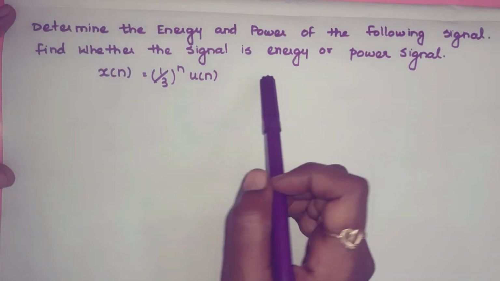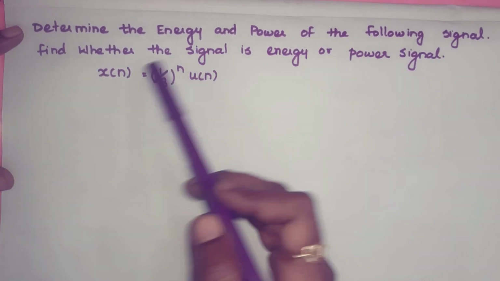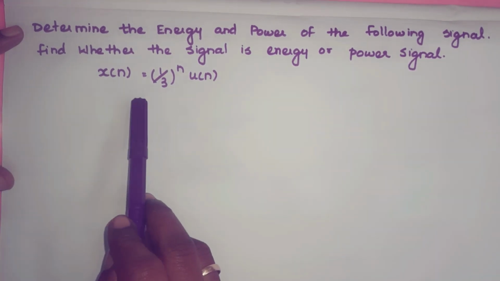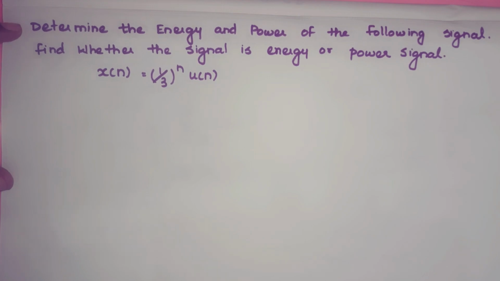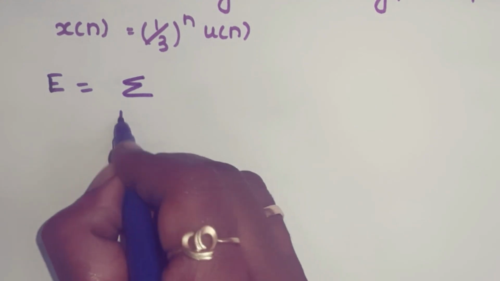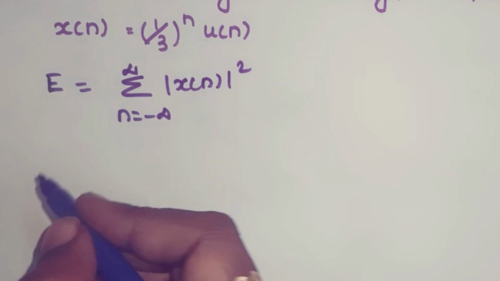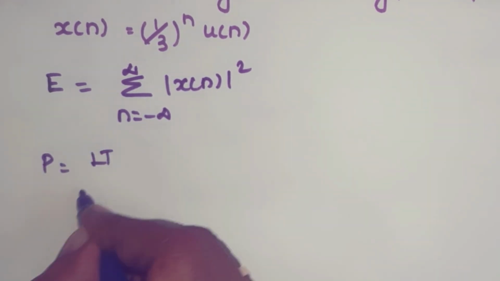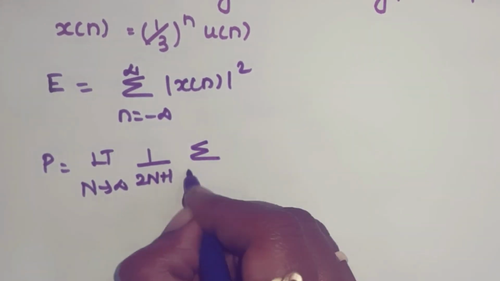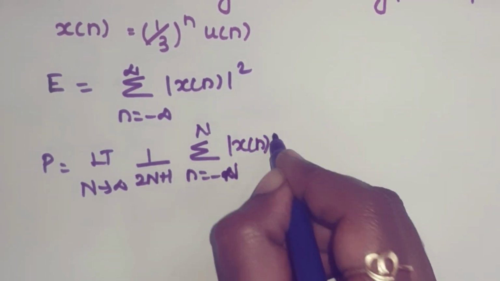Let us see one problem in energy and power signals. Here, determine the energy and power of the following signal. Find whether the signal is an energy or power signal. The signal is x of n equal to 1 by 3 power n u of n. First, write the formulas. Energy: summation n equal to minus infinity to plus infinity modulus of x of n the whole square. And for power: limit n tends to infinity 1 by 2n plus 1 summation n equal to minus n to plus n modulus of x of n the whole square.